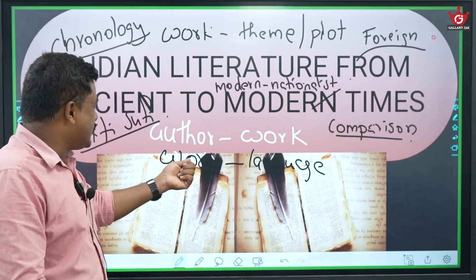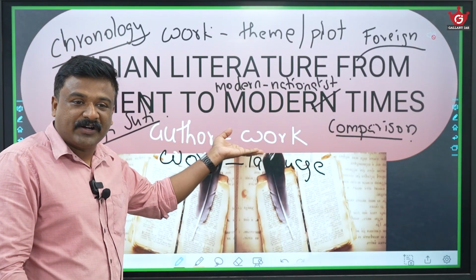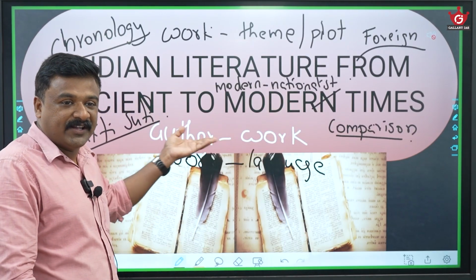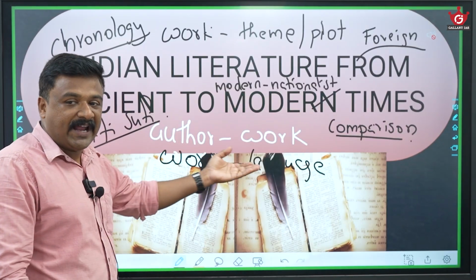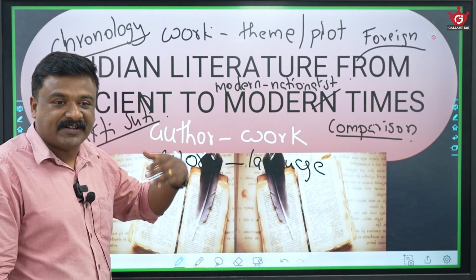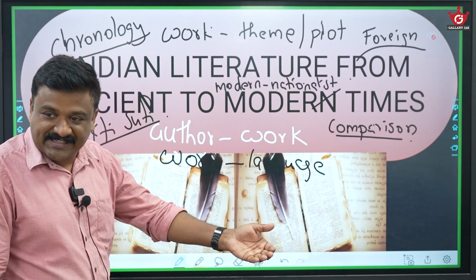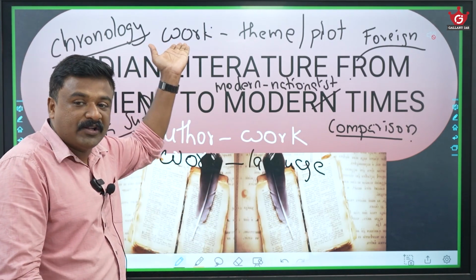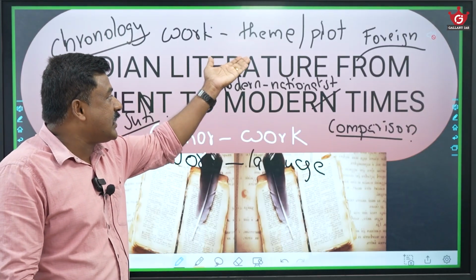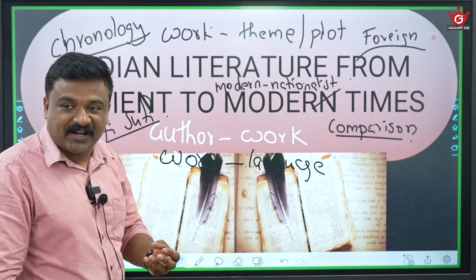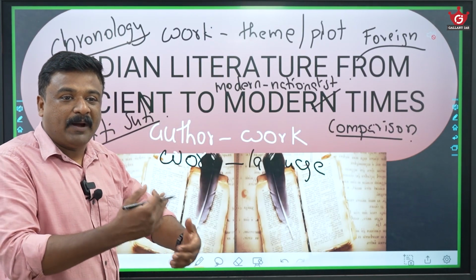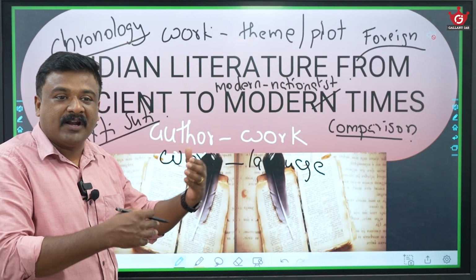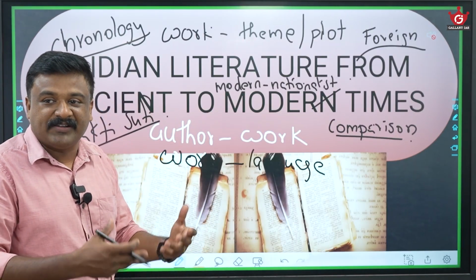Okay, so when you study language and literature, focus on the popular works of ancient, medieval, modern times and their authors. Or maybe the works and language. Some are written in Pali, some are written in Prakrit, some are written in Sanskrit. Okay, so the works and the language. Similar way, the works and the theme. For example, Mudrarakshasa, or maybe Abhijnana Shakuntalam, or Malavikagnimitram, or Arthashastra, what they deal with.